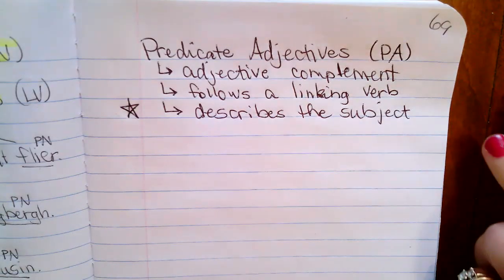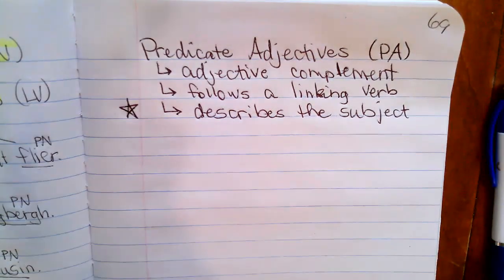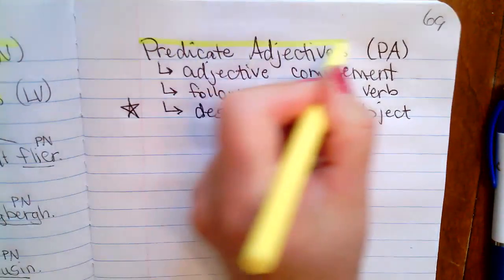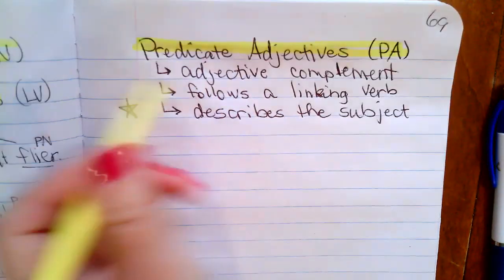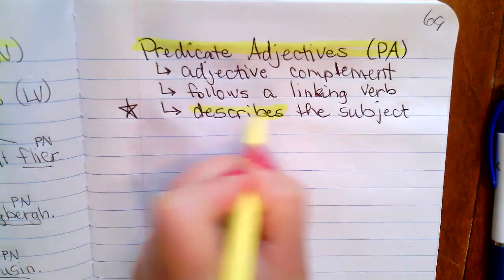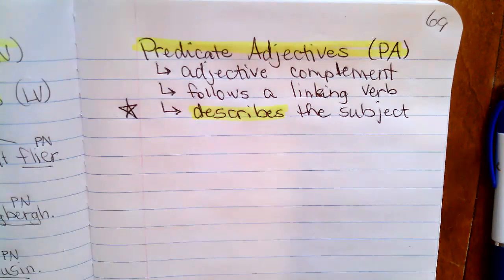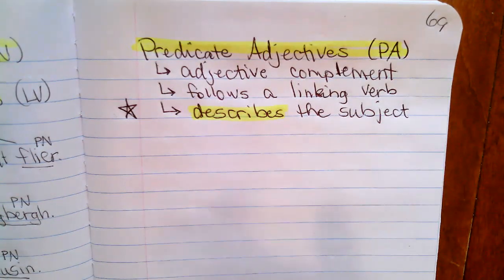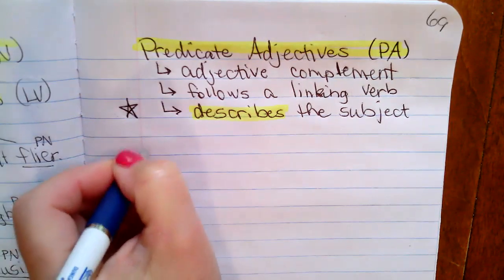Okay, so talking about predicate adjectives. Okay, they have to follow a linking verb, but this is the important word here, that it is describing the subject, not renaming it. Okay, so let's talk about a couple of examples.